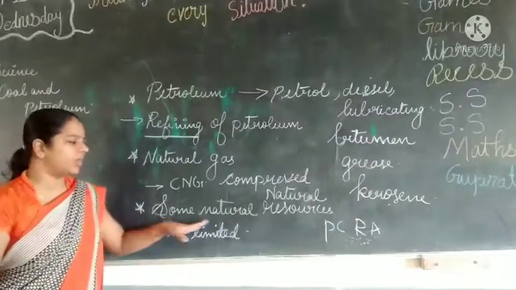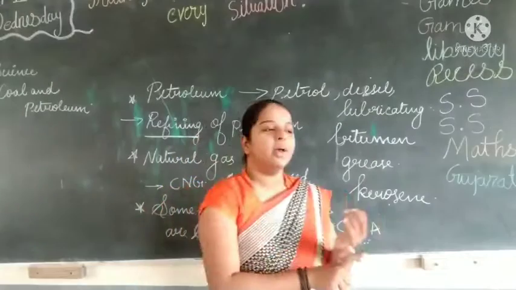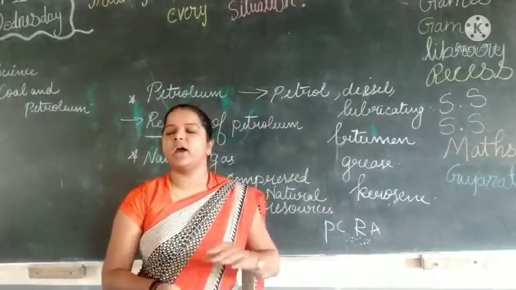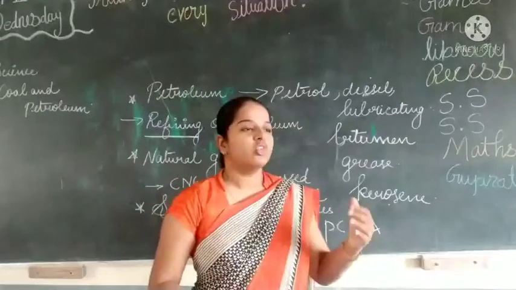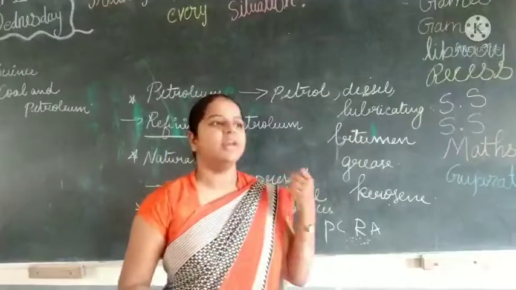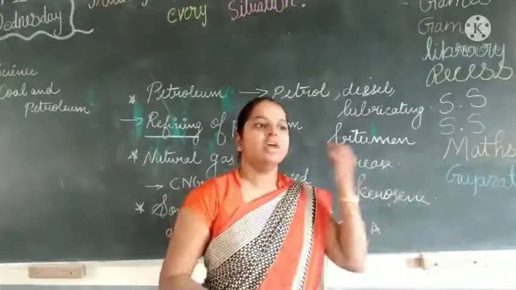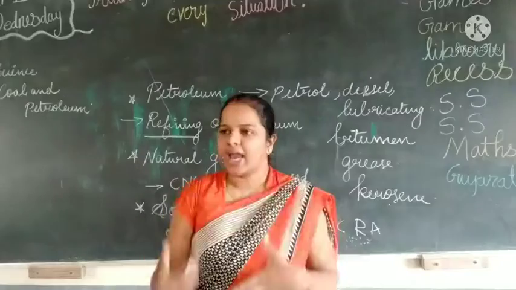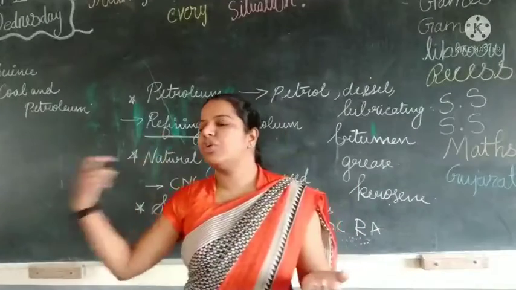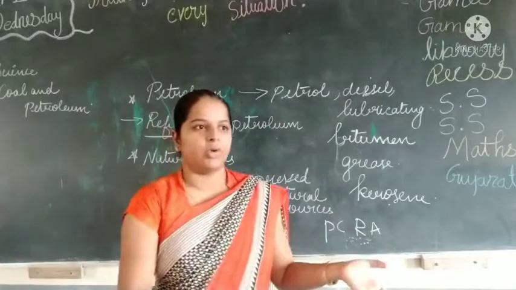And next is that some of the natural resources are limited. For example, petroleum, coal and natural gases are all in limited form. So we have to utilize them wisely. Utilize wisely means if we have a public bus service, then if I have to go somewhere, I can use that bus service. For that I should not use a four-wheeler. Understood? There we can save petrol.